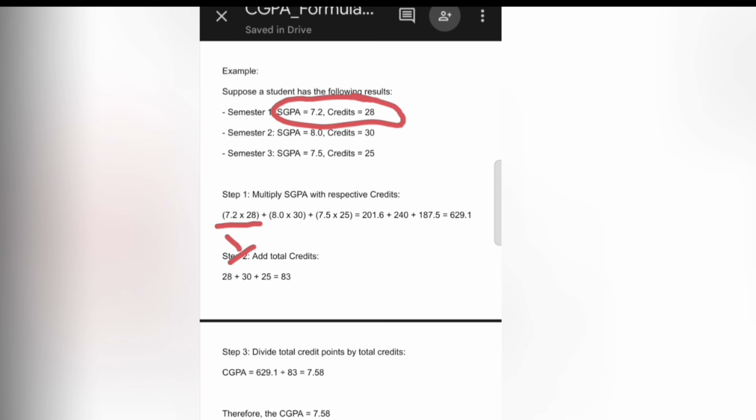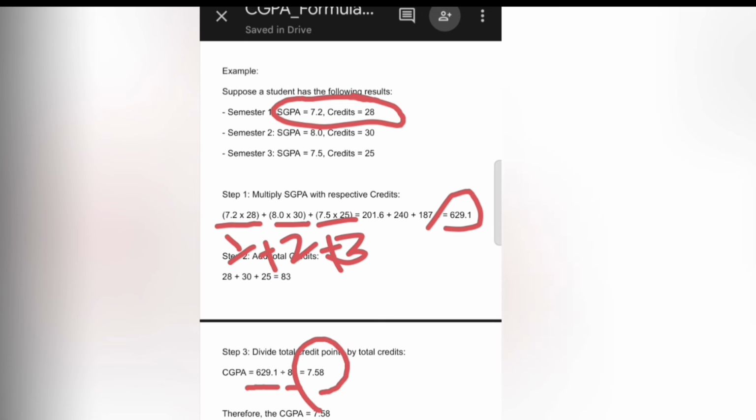This is for the first semester, this is for the second, this is for the third. We add these and get 629.1, which will be divided by the credits of all the semesters, that will become 83 in this case, and with that we will get the final CGPA.